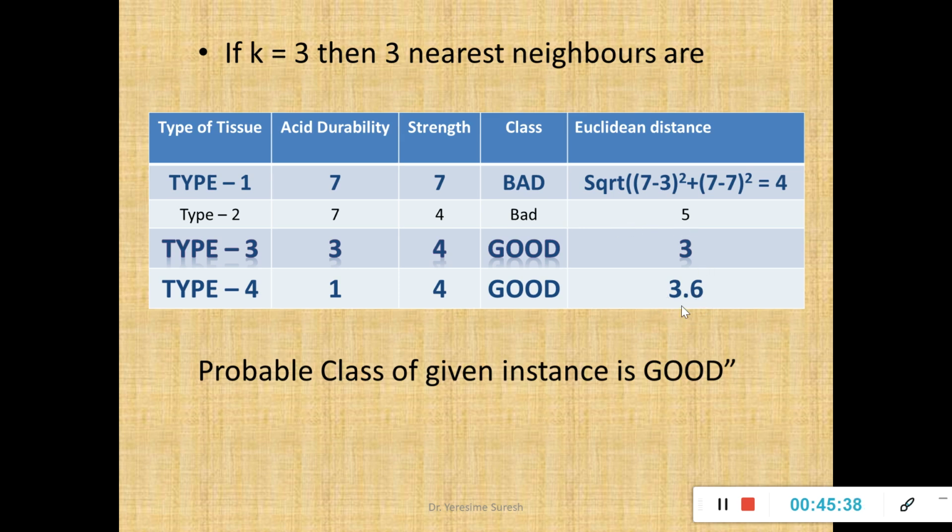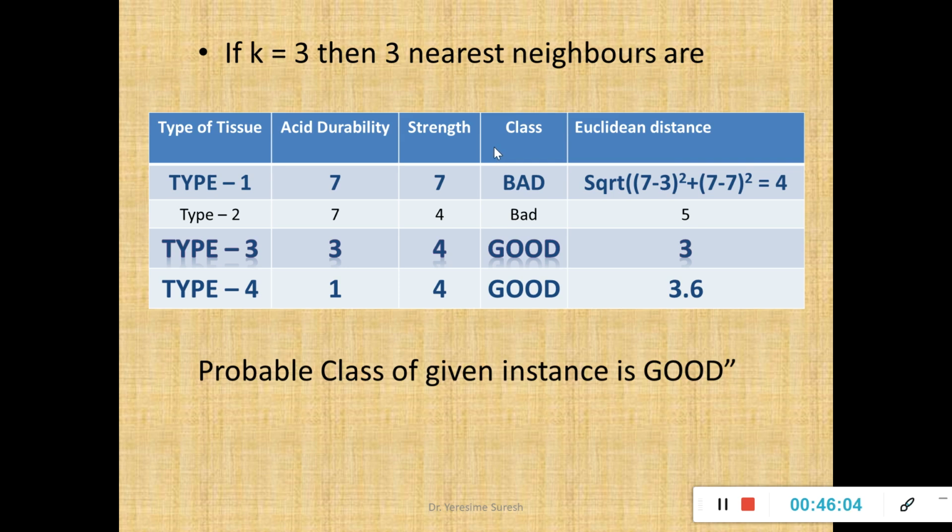So type 1 can be reached because the distance is 4, but not type 2 because the distance is 5. So when k is 3, the nearest neighbor for your testing instance is type 1 tissue, and the class label of type 1 tissue is bad.